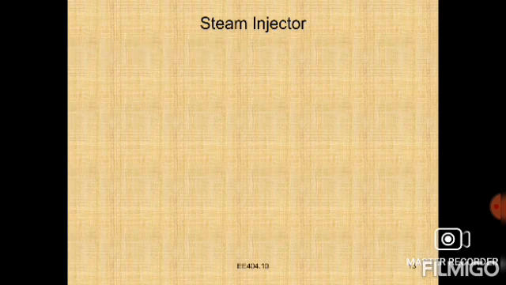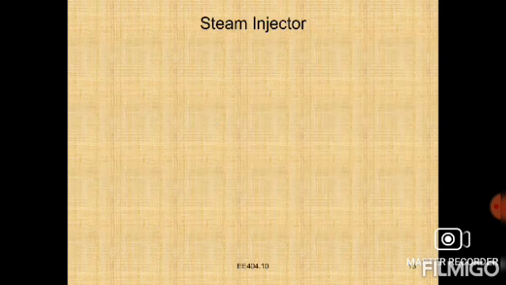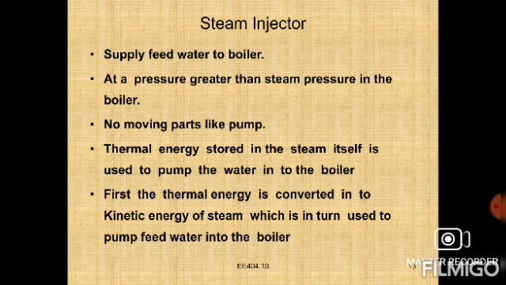Then the next one is the steam injector, right? After the steam separator, the next one is the steam injector. A steam injector is used to supply feed water to the boiler at a pressure greater than the steam pressure in the boiler.